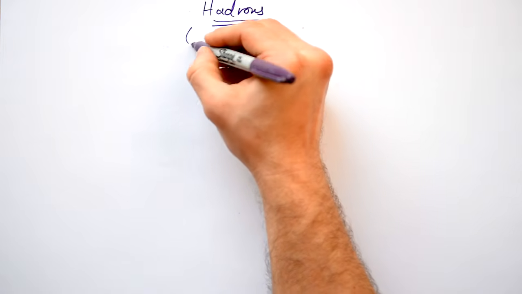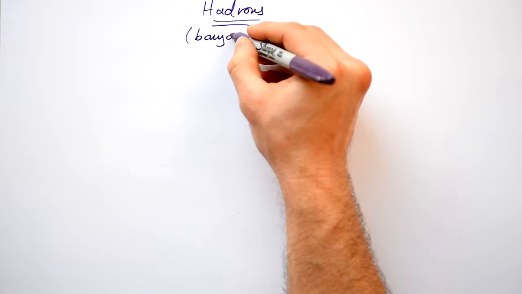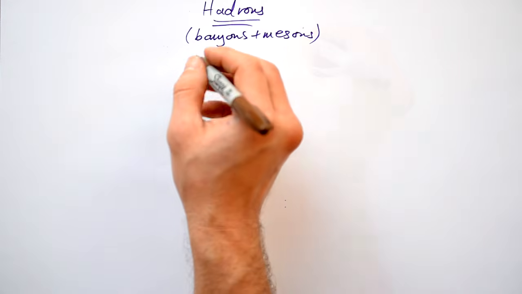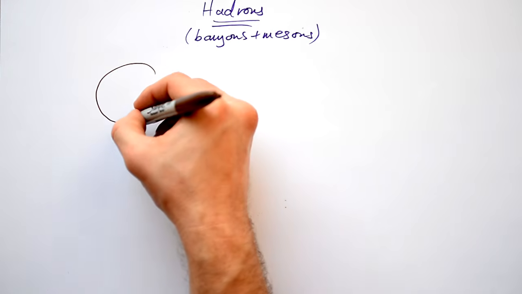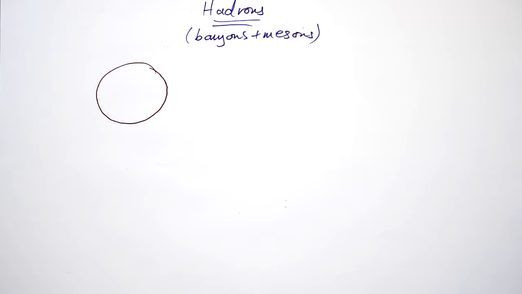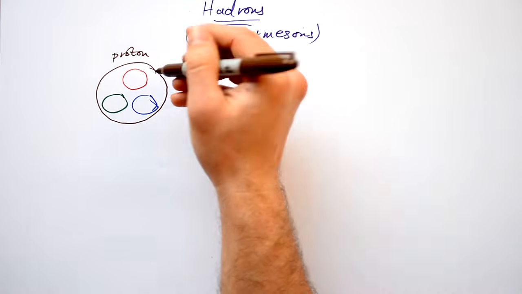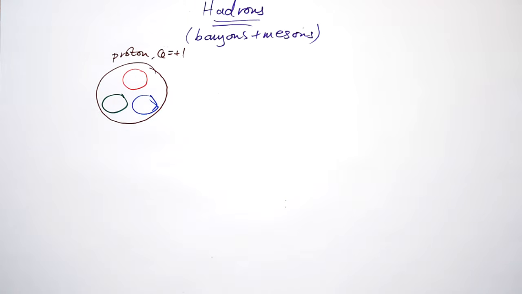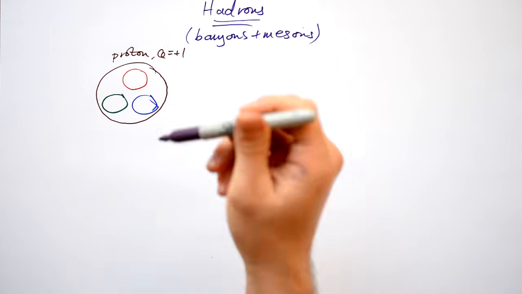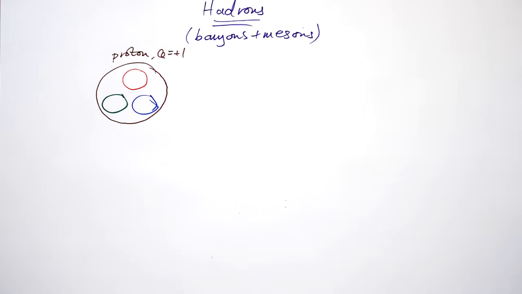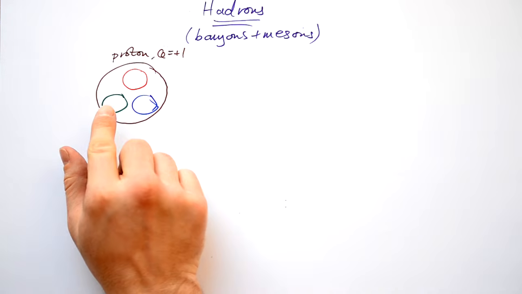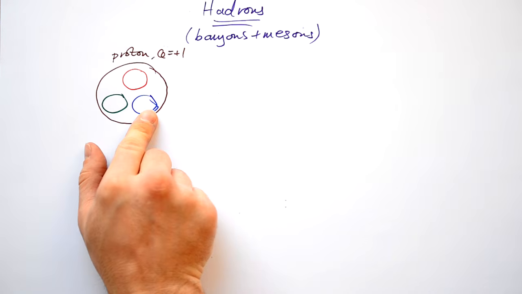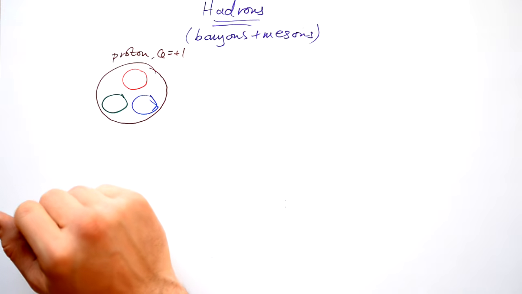So let's talk about hadrons. Now if you remember, hadrons are subdivided into baryons and mesons. Like we said, baryons, it turns out, are made up of 3 subparticles, 3 quarks. Now if this is a proton, then that must mean that its overall charge is +1. But if we've got 3 subparticles, then the charge of these quarks must be split into thirds. Now it could be that the charge of this is a third, and a third, and they add up to 1 altogether, but that's not the case.